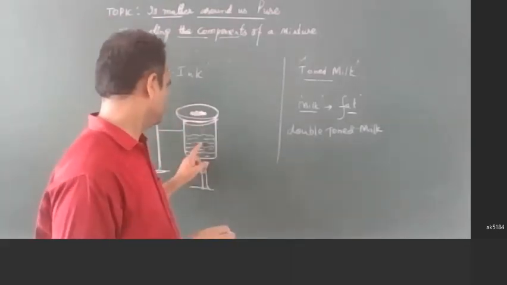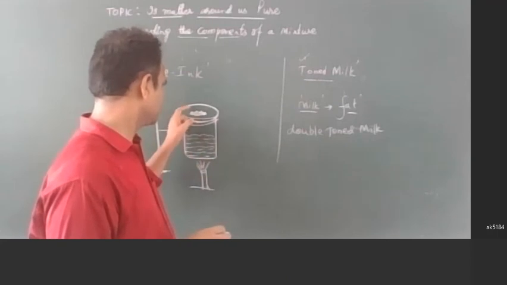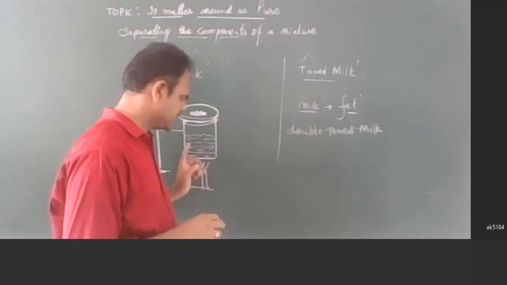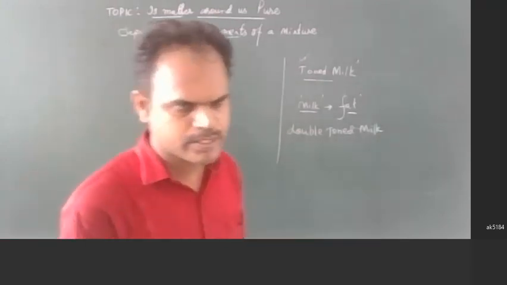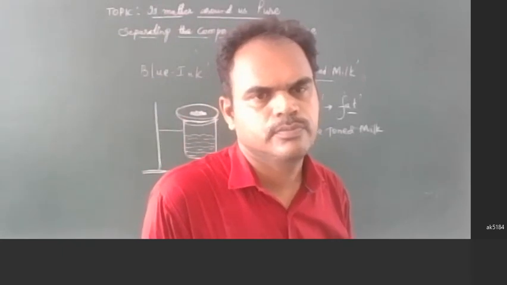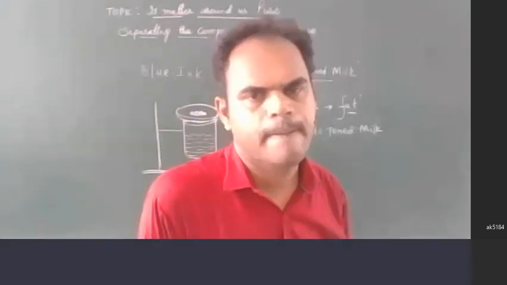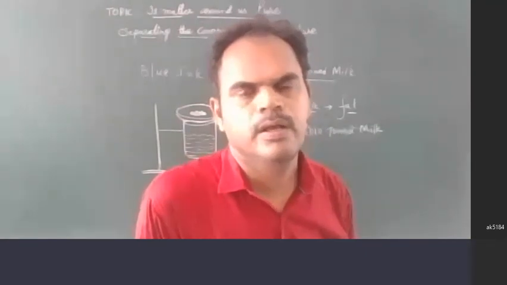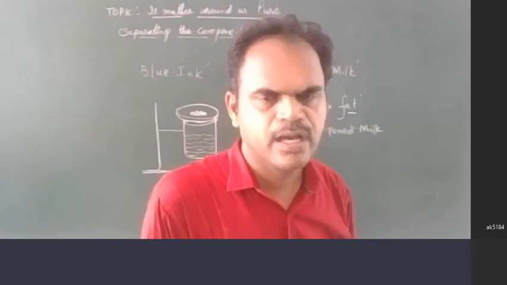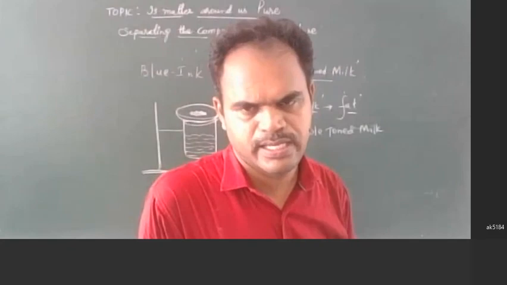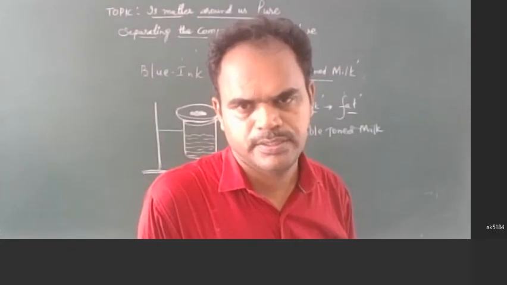I am heating it, so I kept it on the beaker. The beaker contains water, and the beaker is heated. Tell me why I am not heating the ink directly. Because if we heat it directly, the water in the ink will evaporate quickly. Why am I not heating the ink droplets directly on the watch glass? Why am I using the water bath?